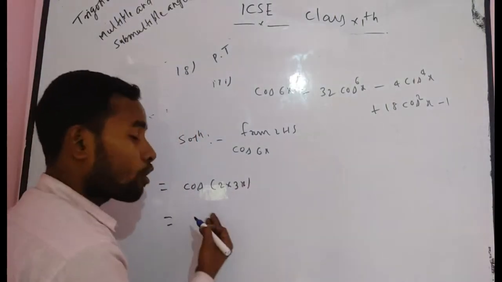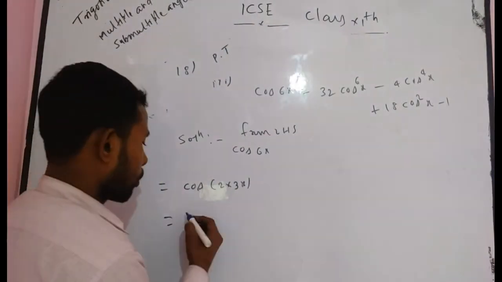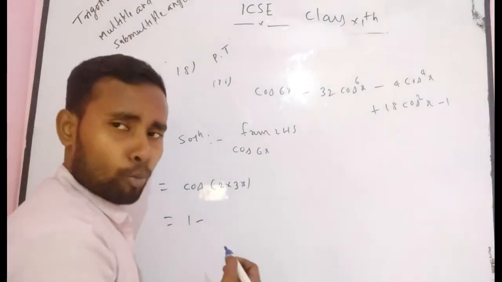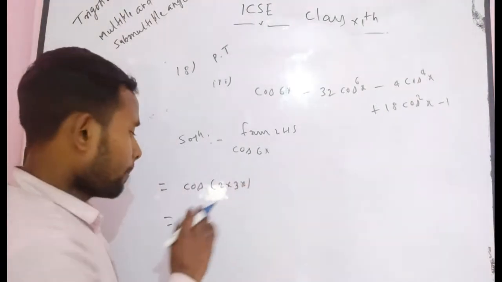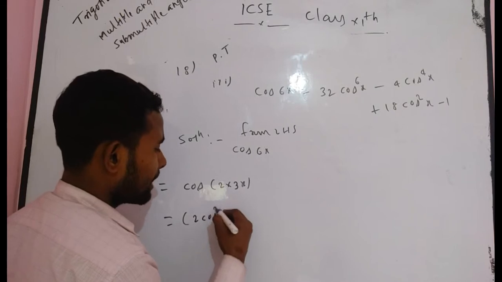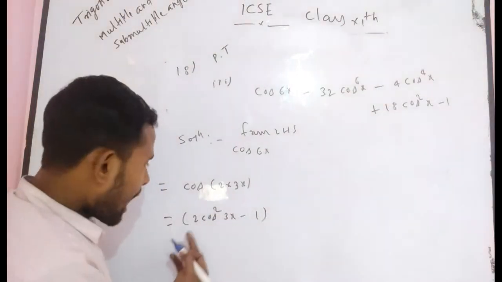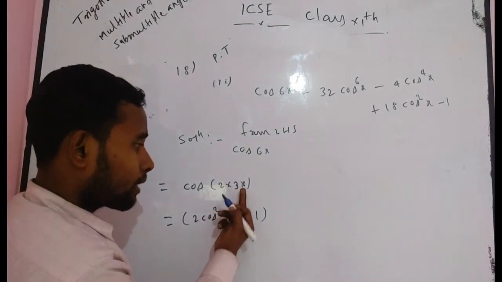Now you have to apply the cos 2 theta formula. What is the formula of cos 2 theta? There are two formulas, but you always use that formula which becomes easier. Cos 2 theta is equal to 2 cos square theta minus 1. Can you write? Now here cos square 3x.